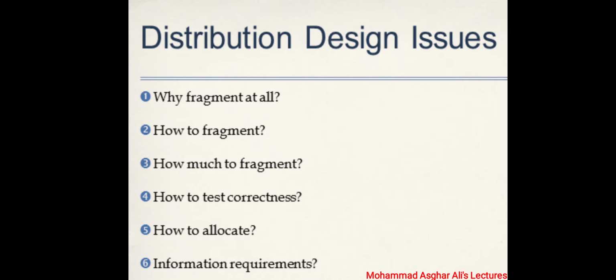The following set of interrelated questions cover the entire issues. We will therefore seek to answer them in the remainder of these sections. The first one, why fragment at all? Second, how to fragment. Third, how much to fragment. Fourth, how to test correctness. Fifth, how to allocate. Six, information requirements. These are the six factors. So first, why fragment at all?